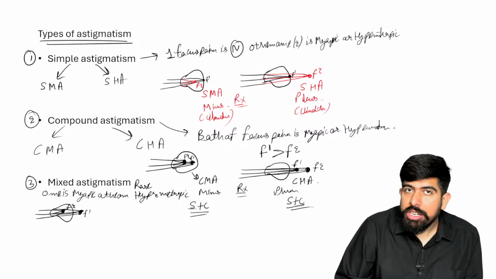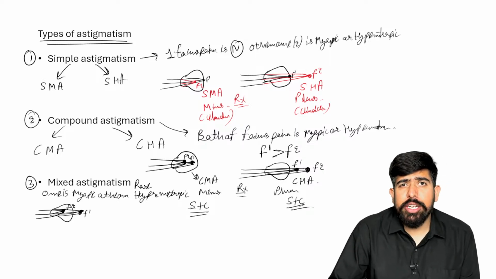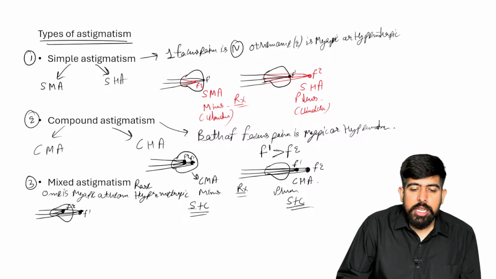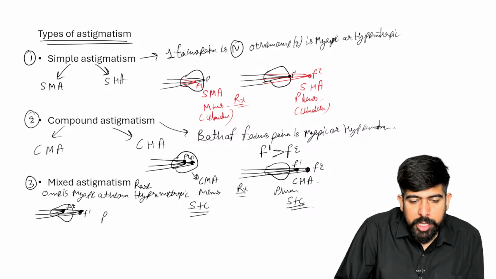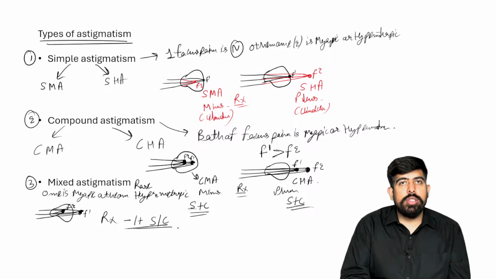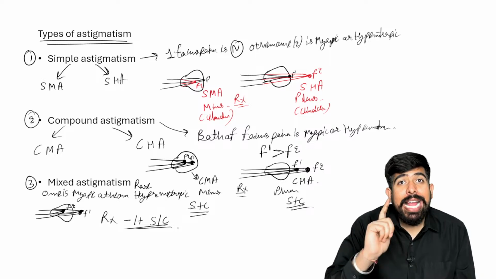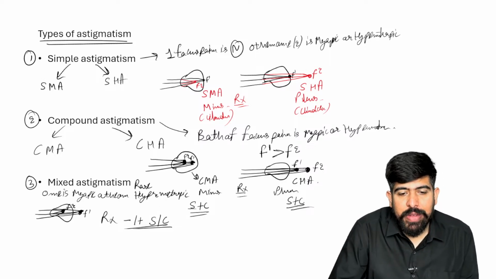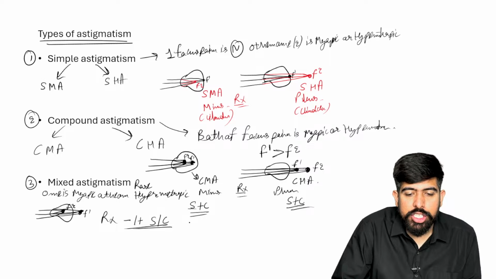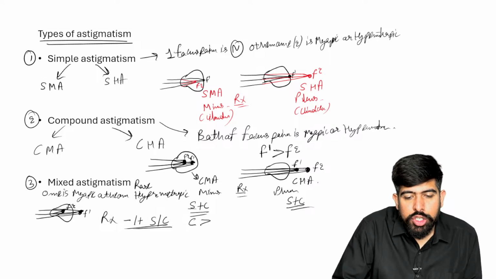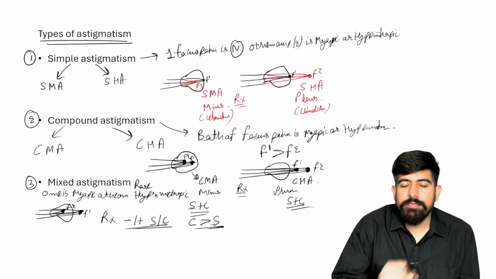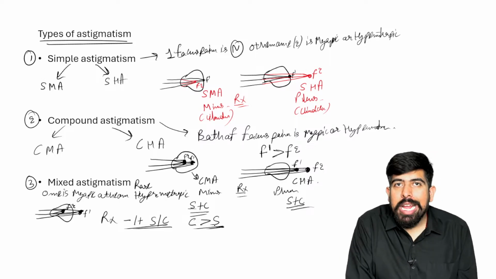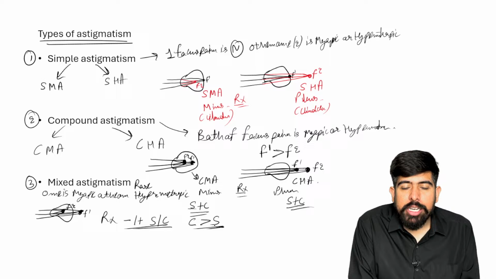And in such conditions, guys, please remember, in the treatment we are using minus and plus lenses in spherical and cylindrical form. We are going to use plus lenses also, we are going to use minus lenses also, and we are going to use spherical and cylindrical. But please remember the condition here, that your cylindrical lens should have more power than the spherical. So the cylindrical power will be more than your spherical, right?